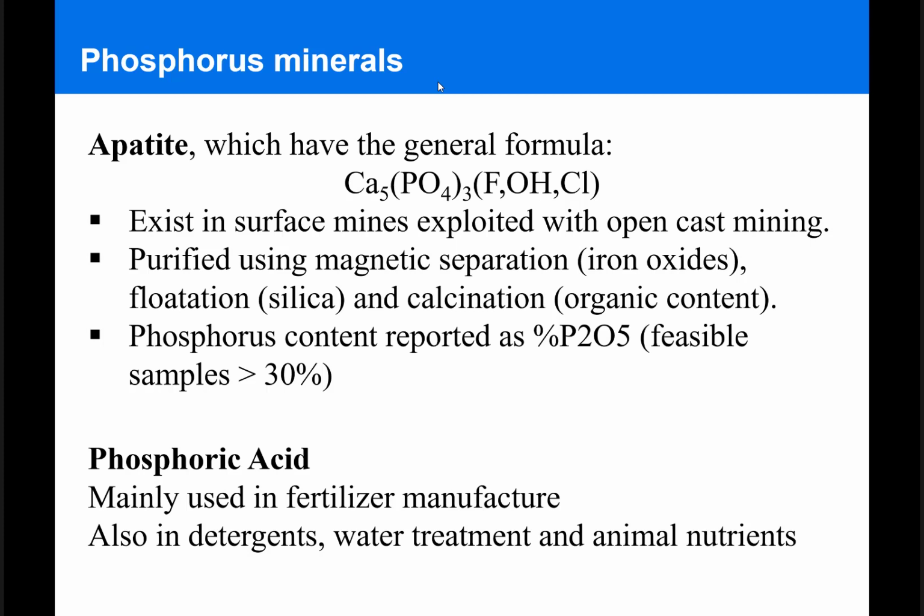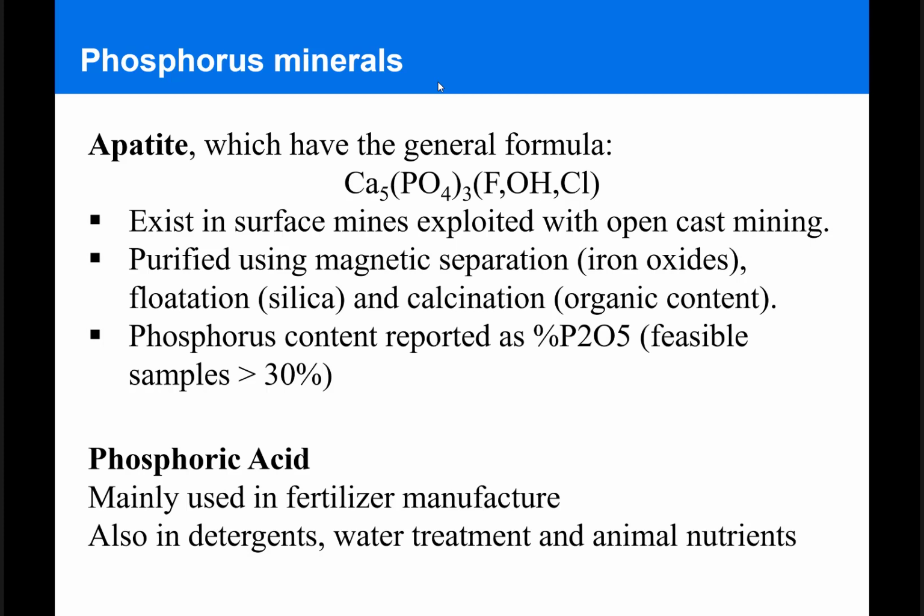It exists usually in surface mines, can be exploited with open cast mining techniques, and it can be purified using magnetic separation to isolate magnetic iron oxides, or flotation to isolate silica, and then calcination to get rid of any organic impurities. Phosphorus content in this is typically reported as a percent of phosphorus pentoxide, and typically the feasible standards for production are around 50%.